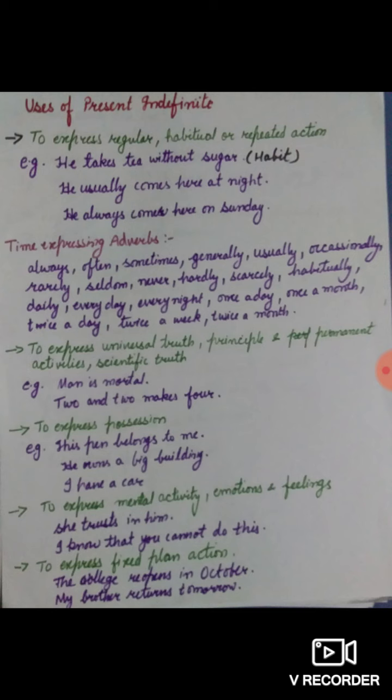To express universal truth means the truth which cannot be changed, which is universally approved: a principle, permanent activities, or scientific truth. If I cite examples of scientific truth: water boils at 100 °C. Man is mortal, 2 and 2 makes 4. Man is mortal is a principle, a permanent activity, or we can say a general truth. Universal truth, 2 and 2 makes 4, general truth.